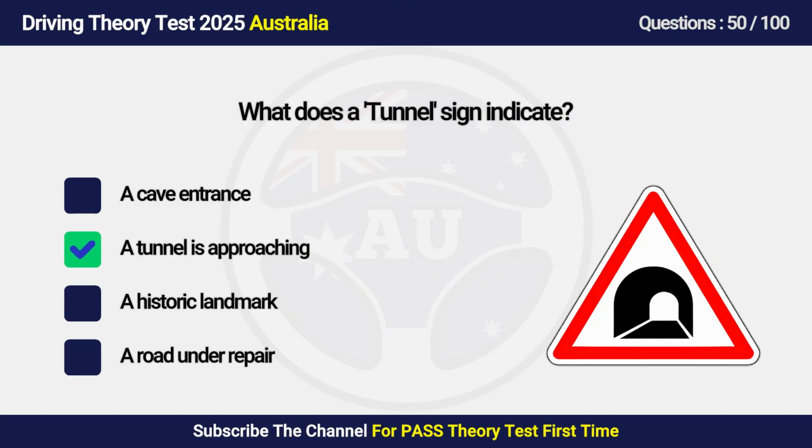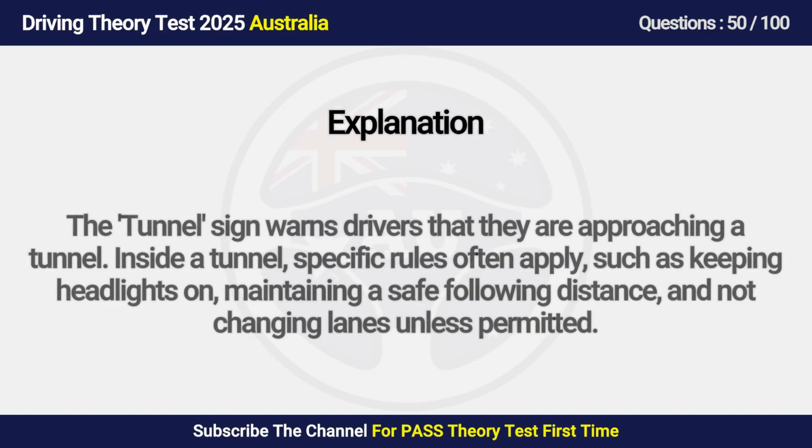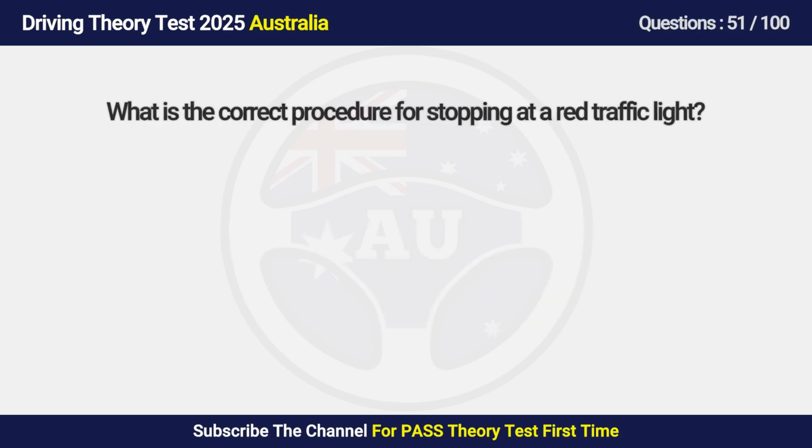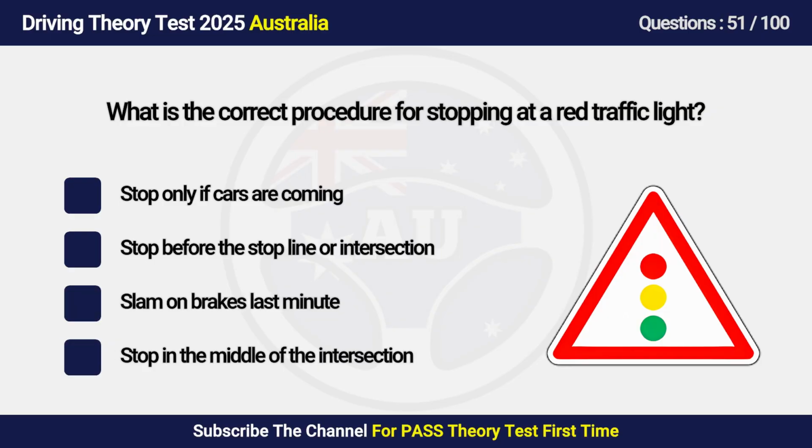Answers is B. A tunnel is approaching. The tunnel sign warns drivers that they are approaching a tunnel. Inside a tunnel, specific rules often apply, such as keeping headlights on, maintaining a safe following distance, and not changing lanes unless permitted. Question 51. What is the correct procedure for stopping at a red traffic light?